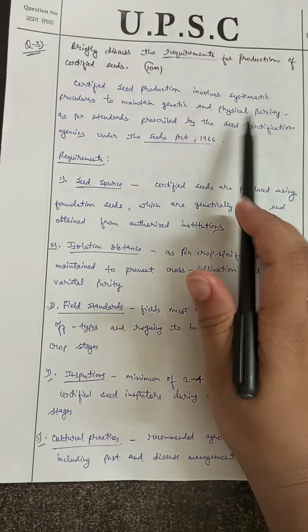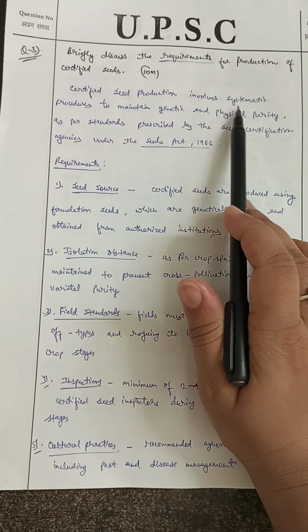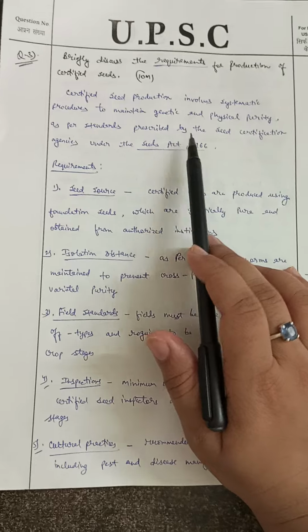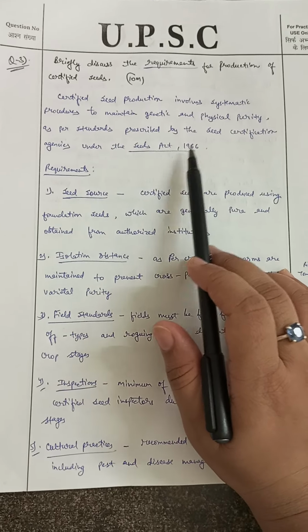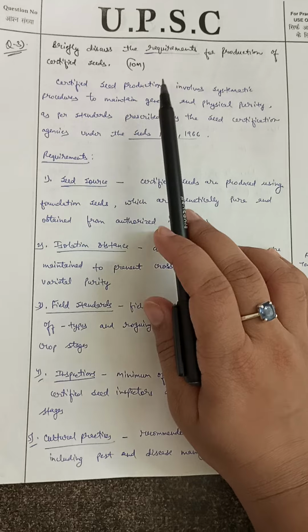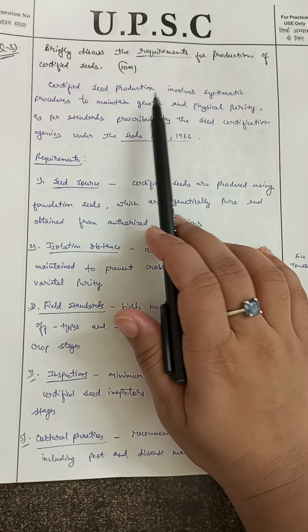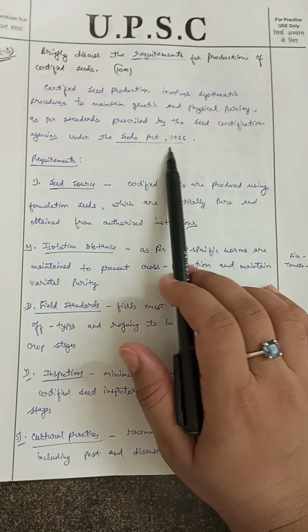So this is a brief introduction regarding certified seed production. Certified seed production involves systematic procedures to maintain the genetic and physical purity as per the standards prescribed by the seed certification agencies under the Seeds Act 1966. The main purpose of certified seed production is to maintain the genetic and physical purity of the seeds, and the act which governs certified seed production is the Seeds Act 1966.